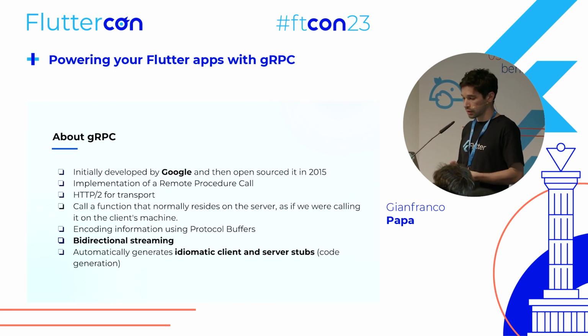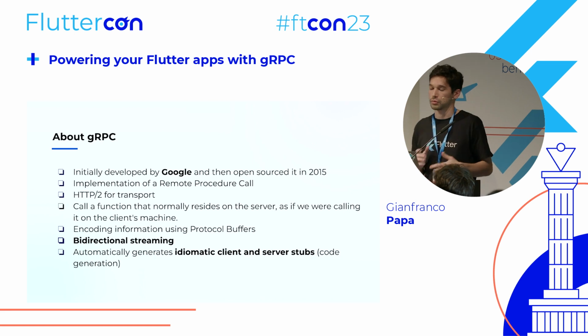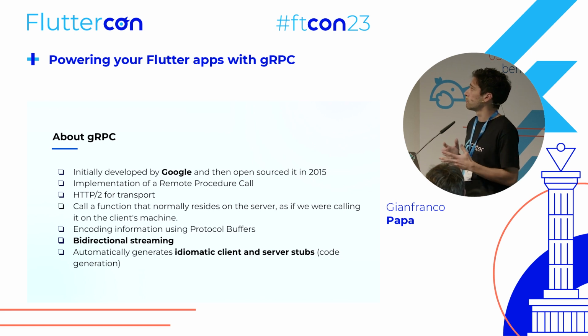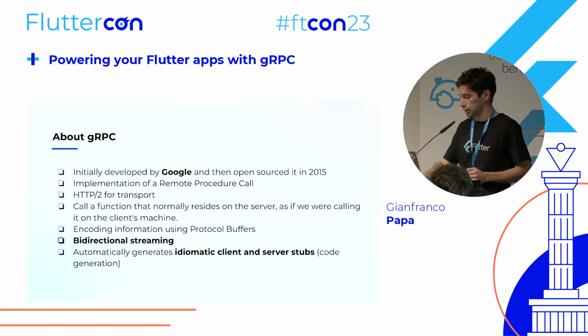We can also say that it encodes the whole information using protocol buffers. We're going to see what this is, but this essentially is what made gRPC so fast. And lastly, it generates idiomatic client and server stubs that are merely proxies that will allow us to interact with the gRPC server, okay?